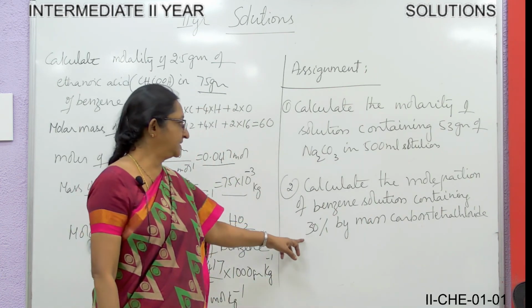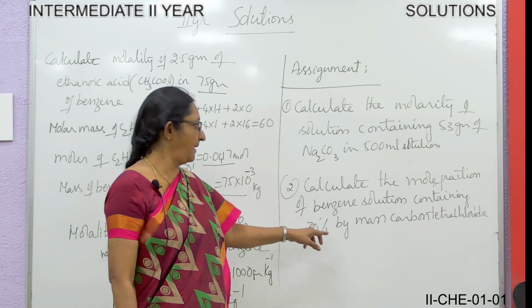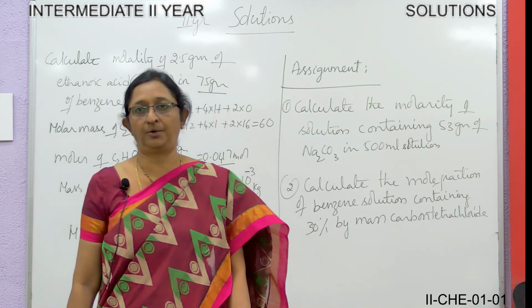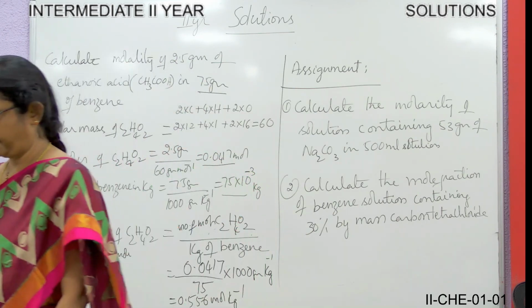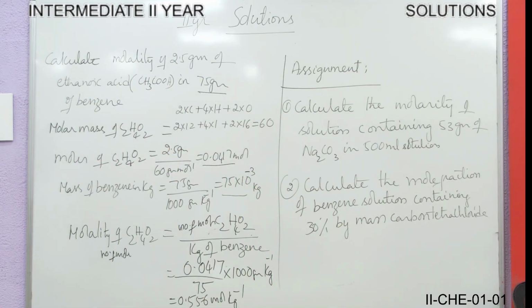Here, for the molarity of the solution containing 53 grams, the weight of the sodium carbonate is given. You are asked to find the molecular weight. Volume of the benzene in the carbon tetrachloride.